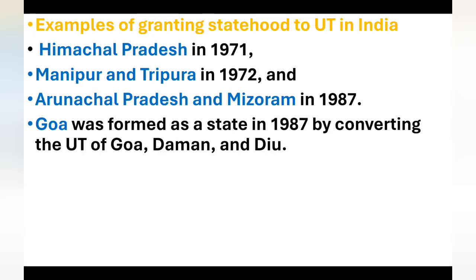Examples of granting statehood to UTs in India: Himachal Pradesh in 1971, Manipur and Tripura in 1972, Arunachal Pradesh and Mizoram in 1987. Goa was formed as a state in 1987 by converting the UT of Goa, Daman and Diu.